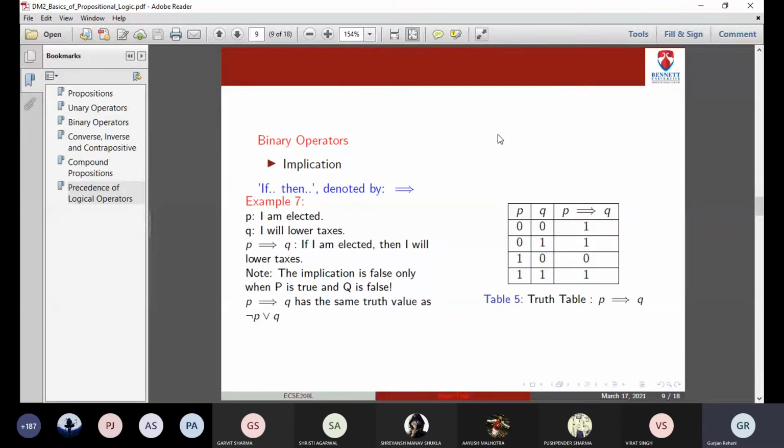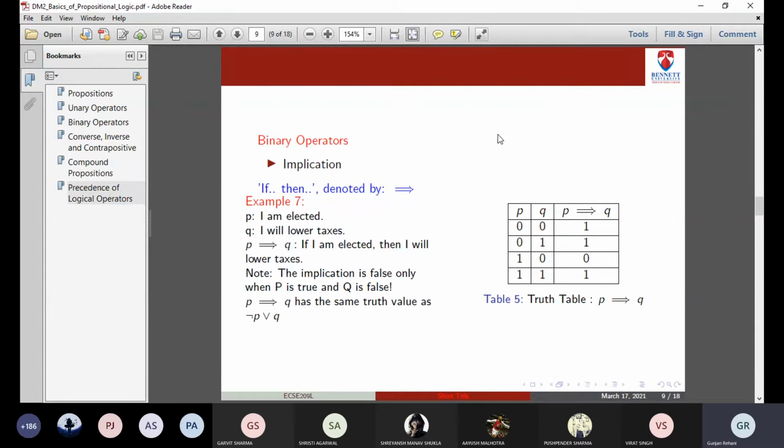P is a proposition, example is given which says I am elected. Q is a proposition which says I will lower taxes. So P implication Q says if I am elected, then I will lower taxes. So if this person is elected, then he must lower the taxes. For P implication Q to be true, whatever oath he had taken, whenever P is 1, Q has to be 1. If this person is not elected, you cannot say anything about the taxes. So you can write P implication Q as 1. We are only talking of the case whenever P is 1, Q must be 1. So that is how we write the truth table for P implication Q, right?